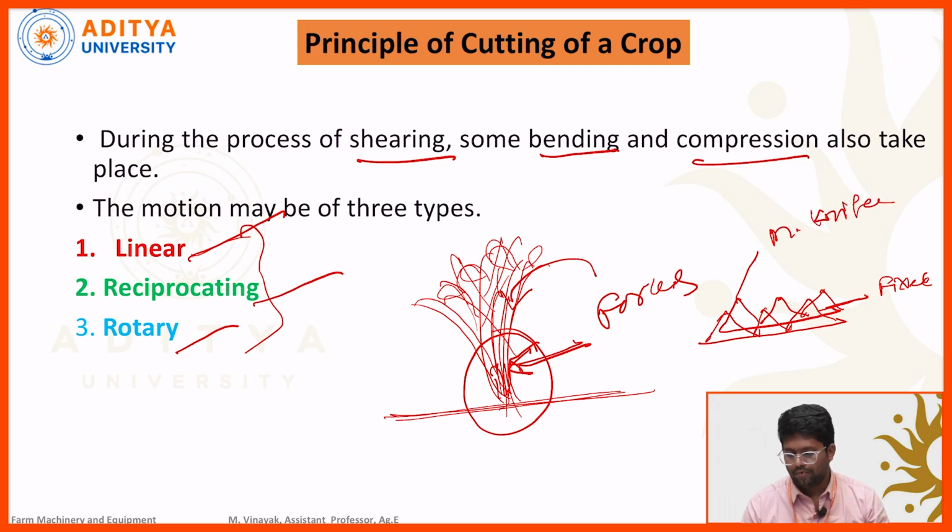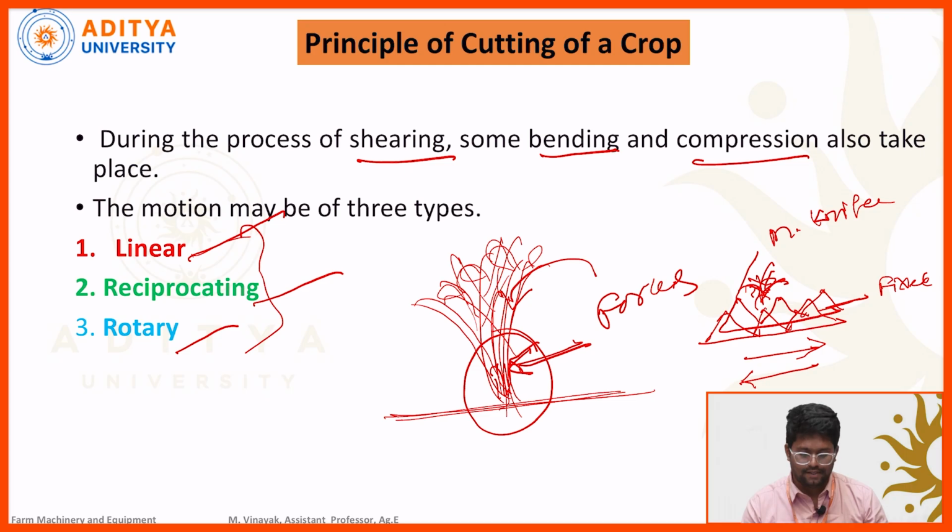This movable knife moves in the forward as well as reverse direction. If the plant material is standing here, during the forward and reverse motion it will be harvested by the reciprocating action of the knife. So reciprocating motion is nothing but forward and reverse motion.